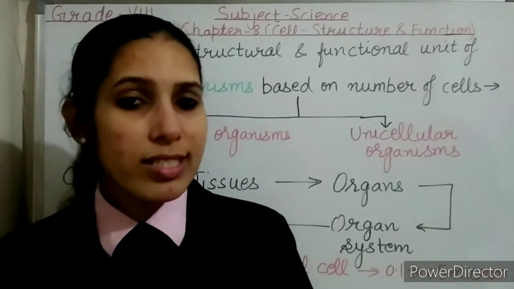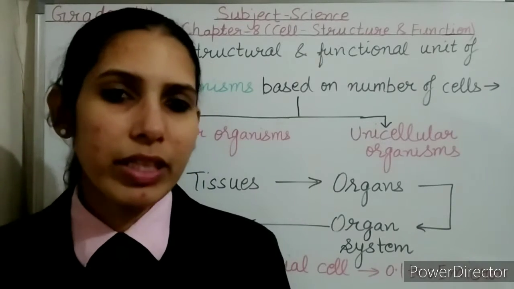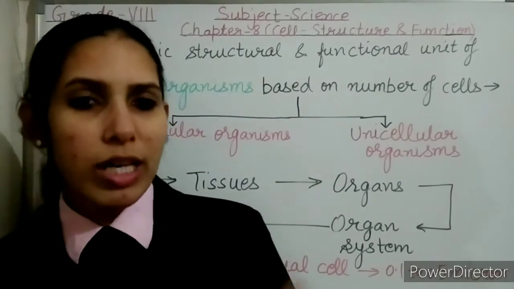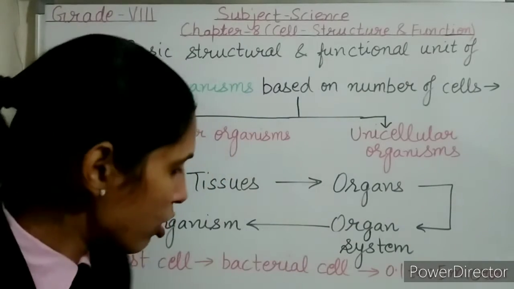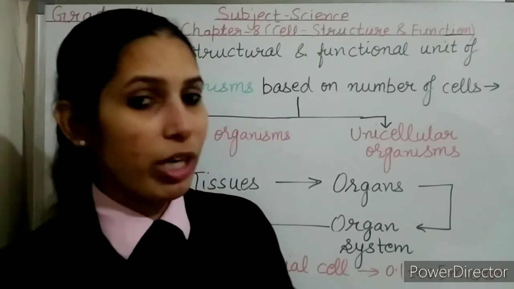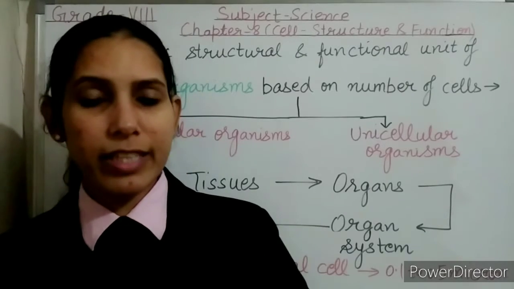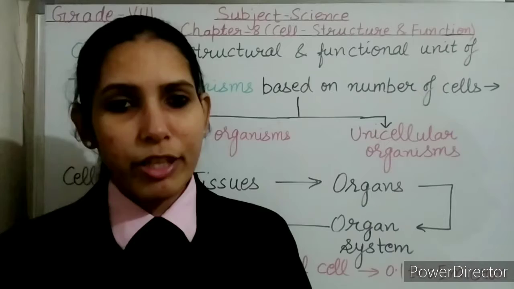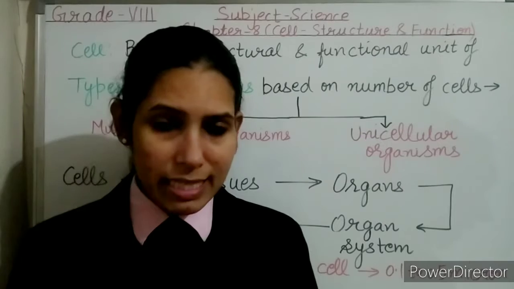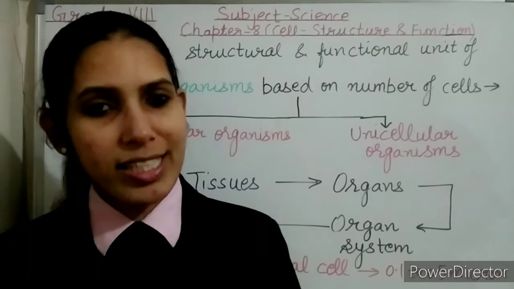If we move on to the next, size of the cell. Mostly cells are so small in size that they cannot be seen with the naked eyes. They can be seen with the microscope. If we talk about the smallest cell, then the smallest cell is bacterial cell, whose size is 0.1 to 0.5 micron. The largest cell is the ostrich egg cell, with size 170 mm into 130 mm. The largest cell in the human body is ovum, and the longest cell in human body is nerve cell.